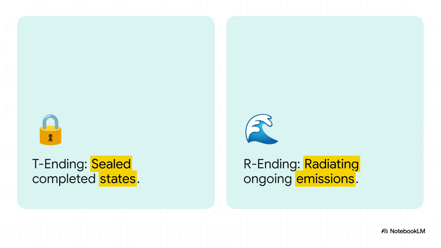Look at T-ending words like thought and night. Because T, as we learned, is a seal, these are completed sealed states. The action is entirely finished. But compare that with R-ending words like power and clear. Because R is radiating, these are ongoing outward emissions. The temporal direction, whether something is completely over or still happening, is mathematically encoded right into the final consonant.